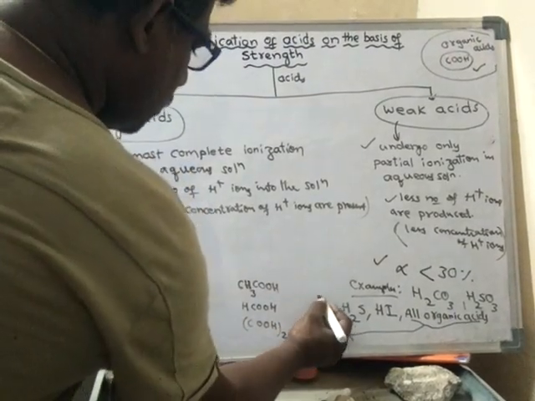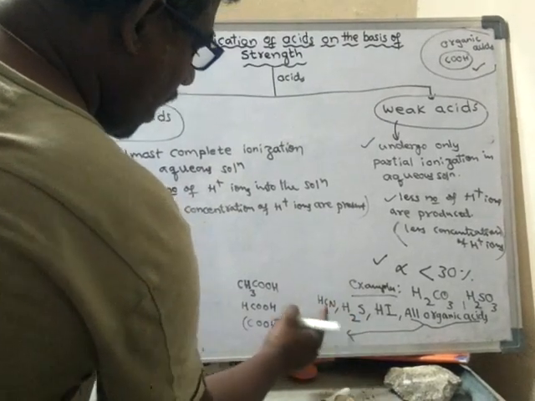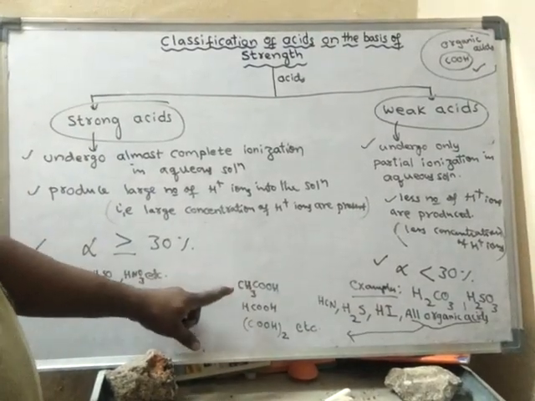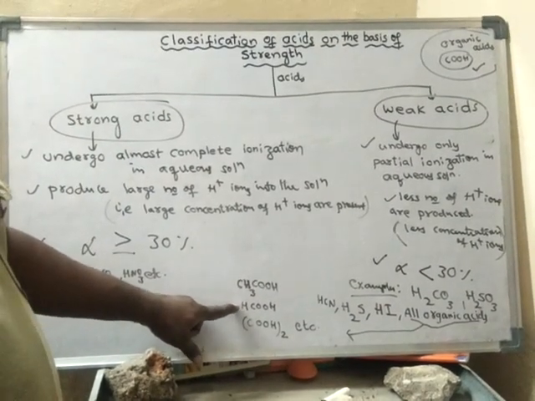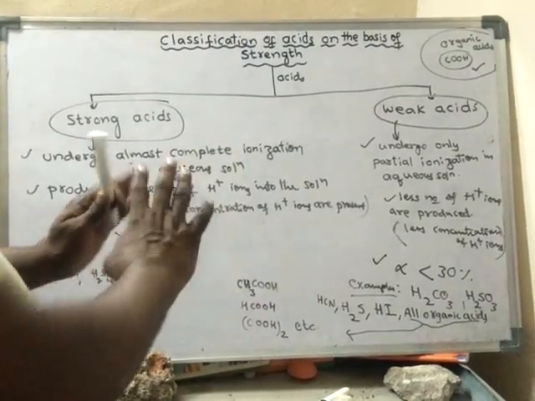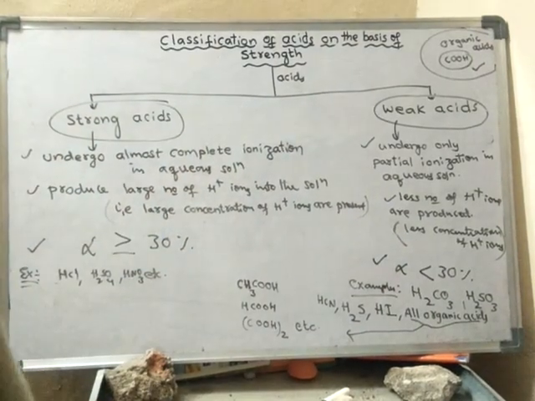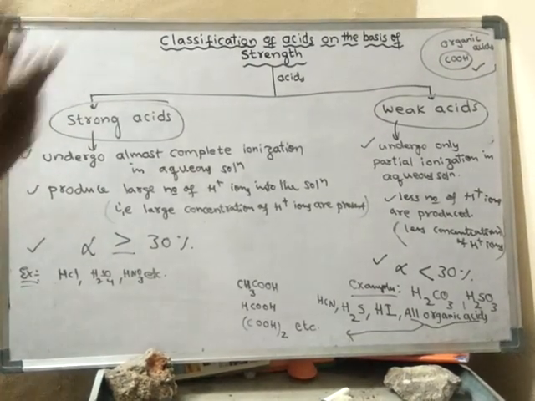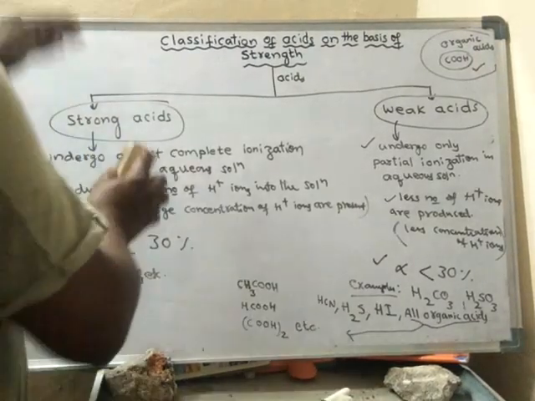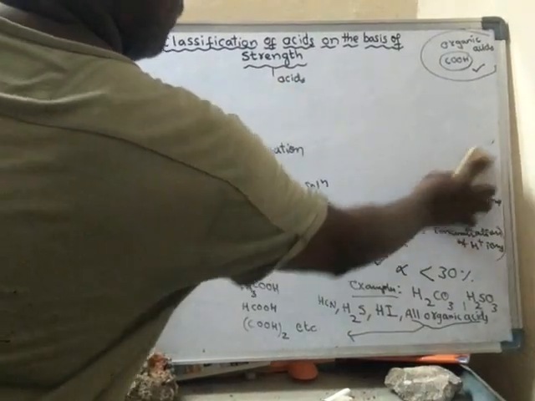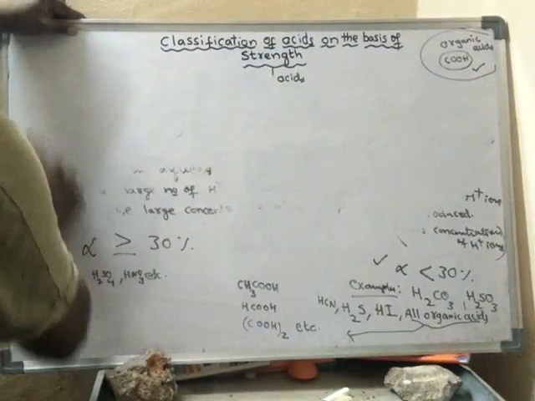HCN, hydrogen cyanide, is also a weak acid. So all organic acids like acetic acid, formic acid, oxalic acid, etc. are also weak acids. So like this, the classification of acids can be done. Now we learn the classification of acids based on the concentration. The next type of classification is based on the concentration of the acid.